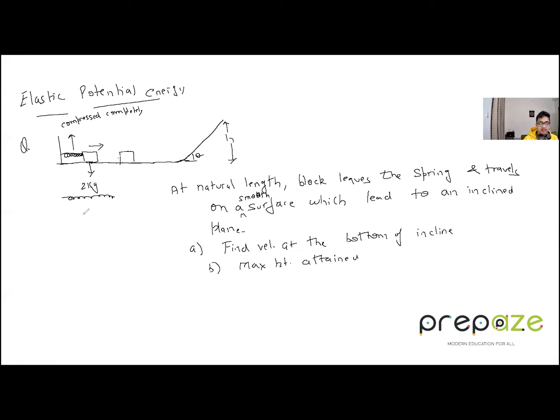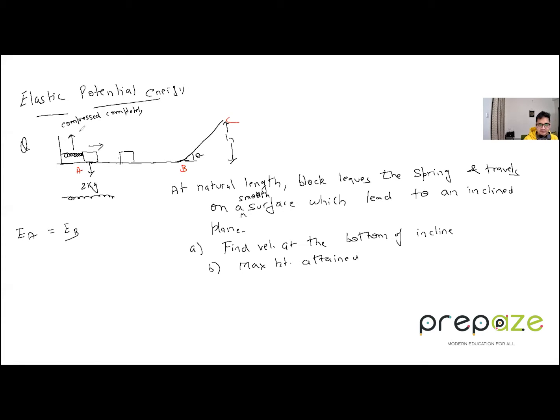So when it is compressed completely, I will first mark three points over here. That will be easier for you to understand. Let me call this point A, this point B, and this point C. We will talk on the level ground. On the level ground, obviously there is no gravitational potential energy involved. It's on the level ground, there is no height. The gravitational potential energy is 0. So I can say that the energy at A will be equal to the energy at B.